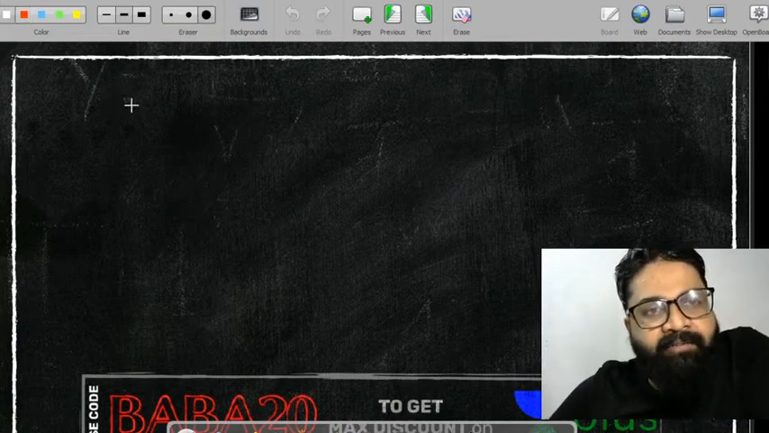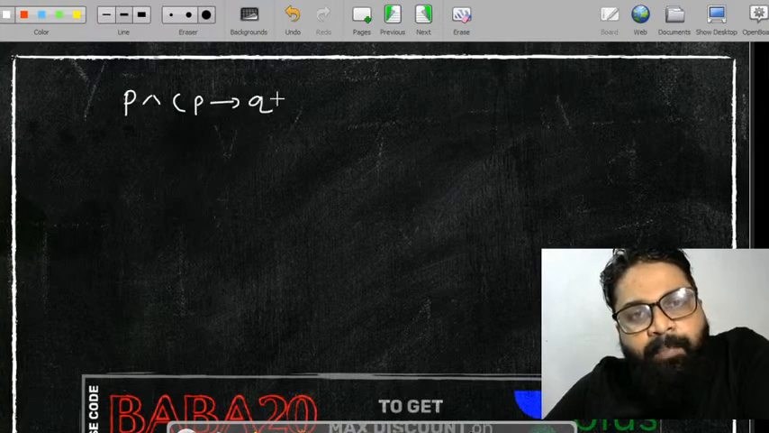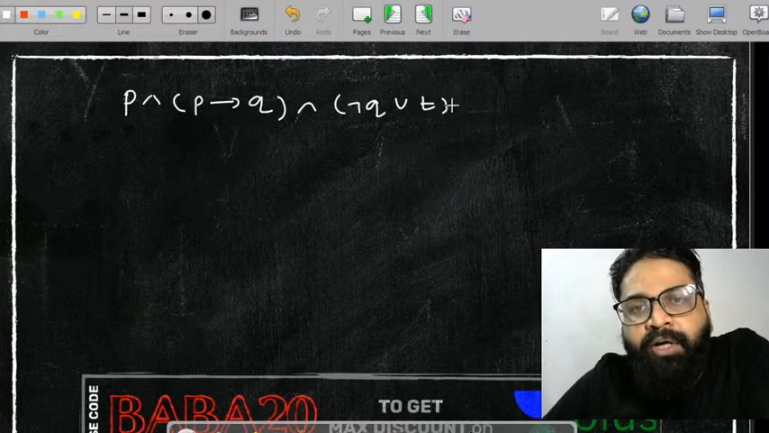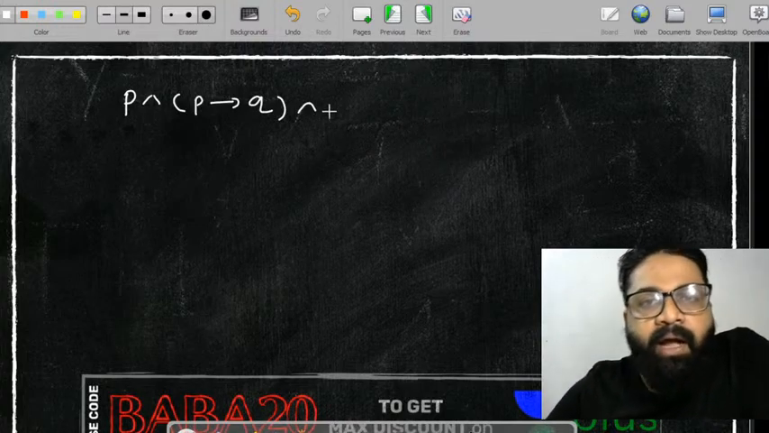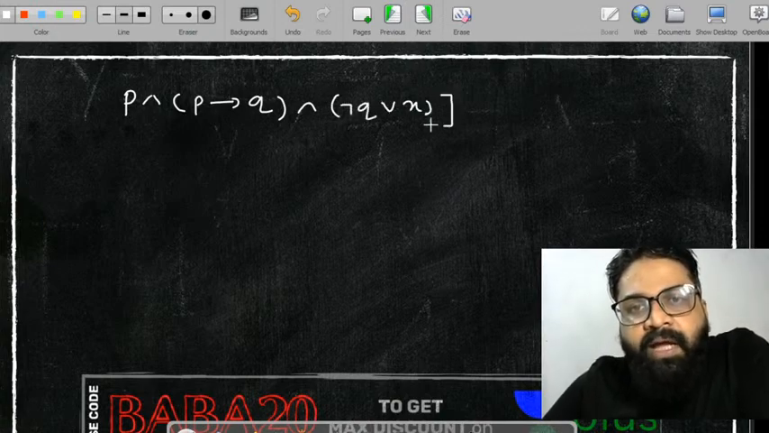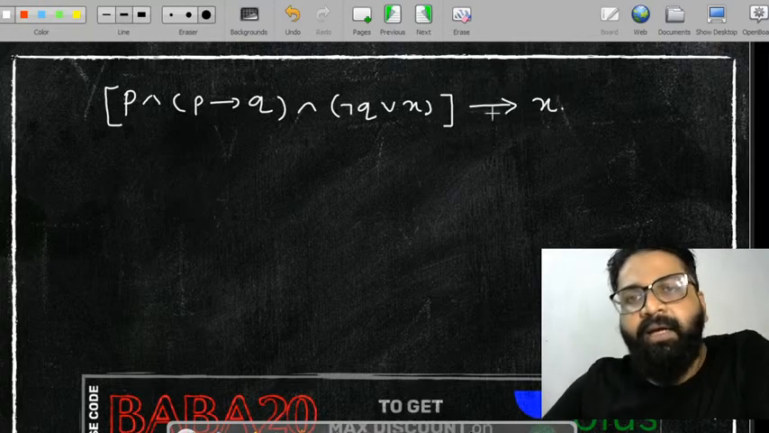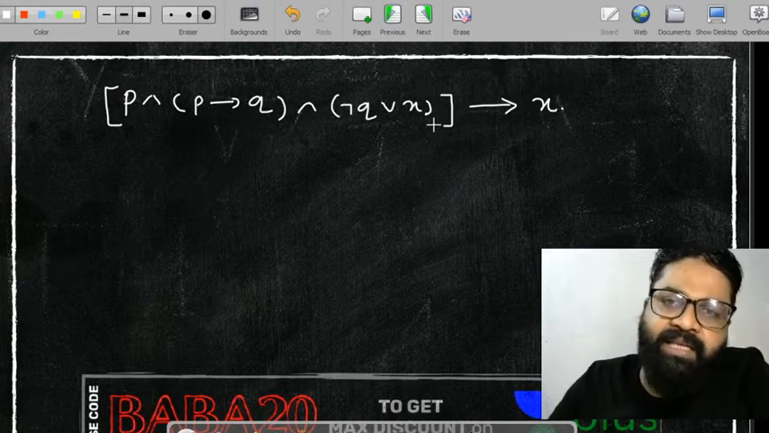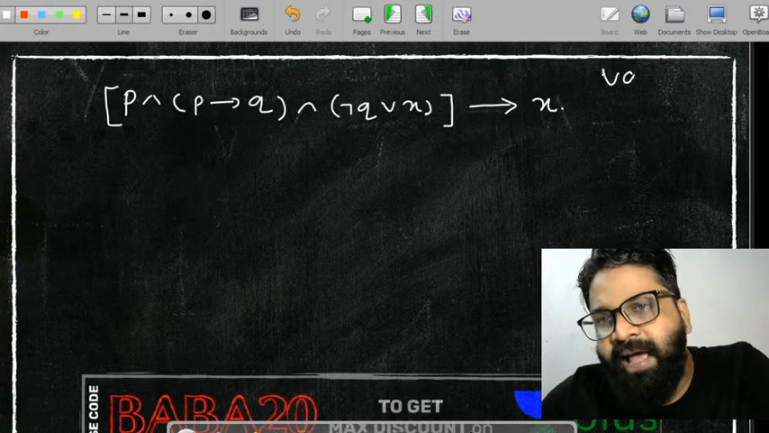Suppose if I will be having this case, let's consider P and let's consider P implies Q, and let's consider this is nothing but negation of Q or T. T नहीं लेता हूँ, X ले लेता हूँ. ठीक है? And then here what I will be getting? I will be getting negation of Q or X, and then this whole thing is implying what? This whole thing is implying X. ठीक है? So P and P implies Q and negation of Q or X, and then the whole thing is implying X. So can you find out it is going to be valid or not?